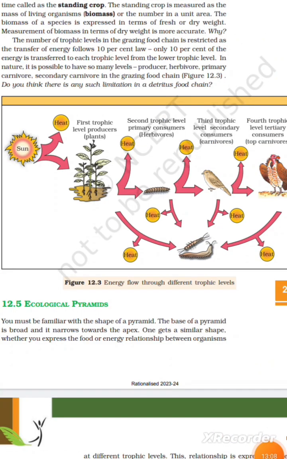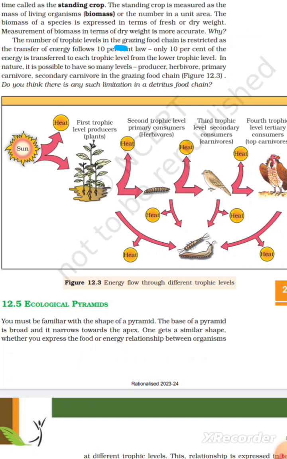The important point to note is that the amount of energy decreases at successive trophic levels. When any organism dies, it is converted to detritus or dead biomass that serves as an energy source for decomposers. Organisms at each trophic level depend on those at the lower trophic level for their energy demand. Each trophic level has a certain mass of living organisms at a particular time, called the standing crop. The standing crop is measured as the mass of living organisms or the number in a unit area. The biomass of a species is expressed in terms of fresh or dry weight.